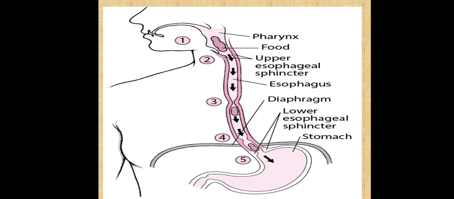What happens if the lower esophageal sphincter fails to close properly? If our lower esophageal sphincter fails to close properly, then it leads to GERD, that is gastroesophageal reflux disease. And the upper portion of the esophagus and the external sphincter of the anus are under voluntary control, and the remaining portions are involuntary in control.